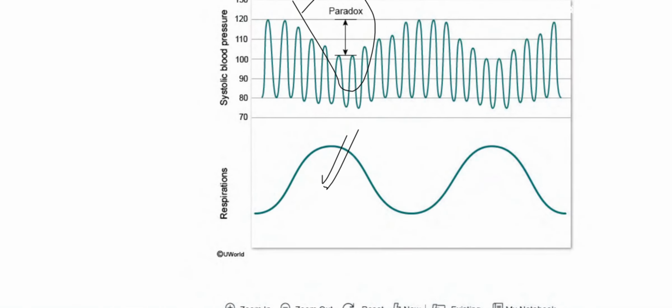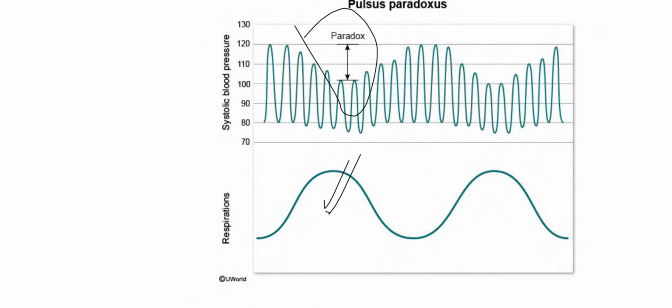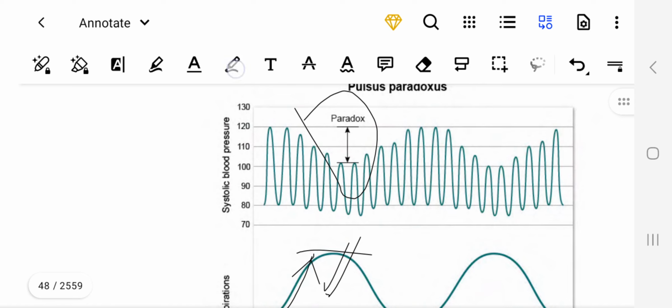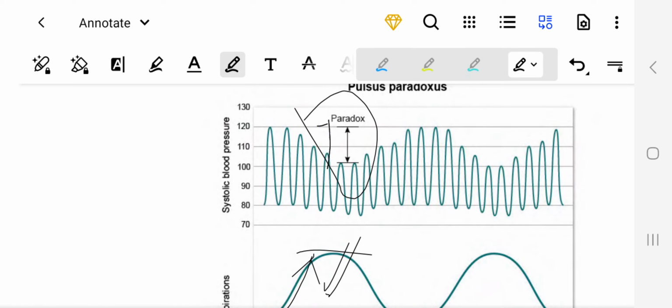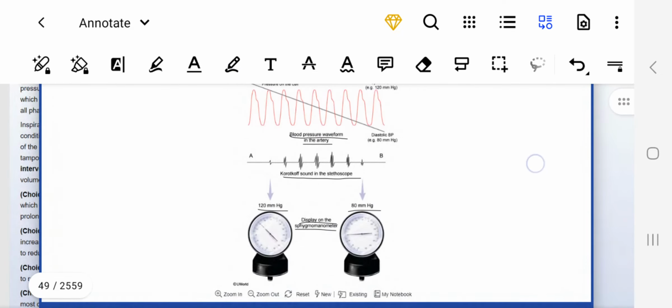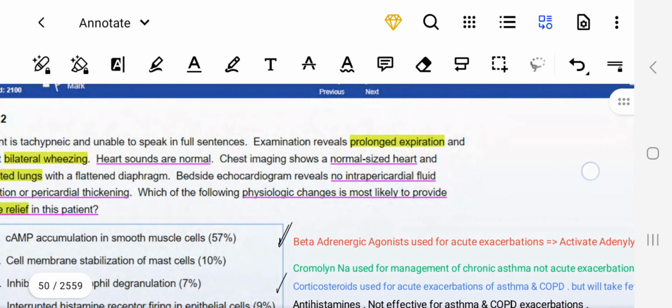Okay. During the respiratory cycle, look at the drop in systolic BP during inspiration. Over here we can see that when the patient is inspiring, the volume is increased, but the pulse pressure difference, if you see, is greater than 10, it is 20. So that's why during inspiration, if it is greater than 10, that will be pulsus paradoxus. Right? Okay.